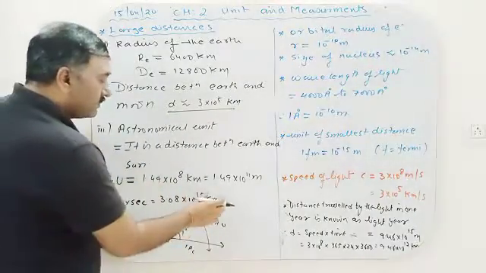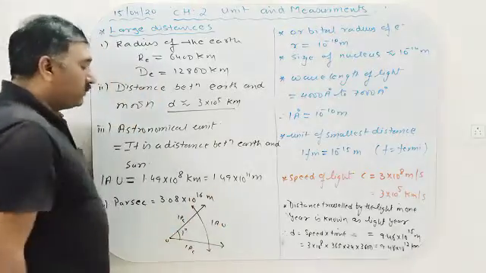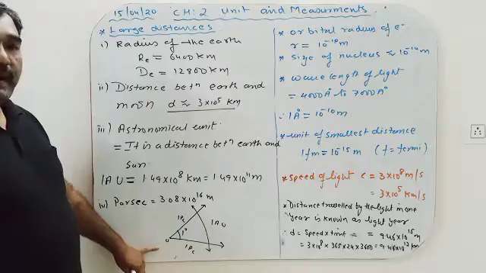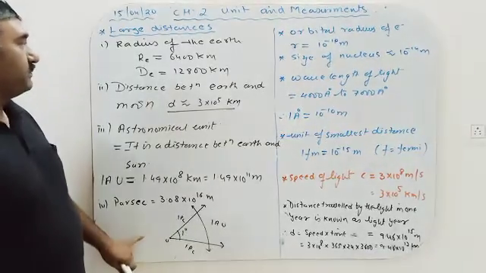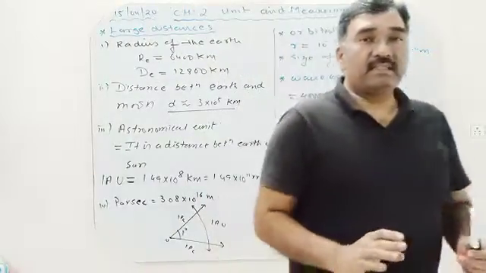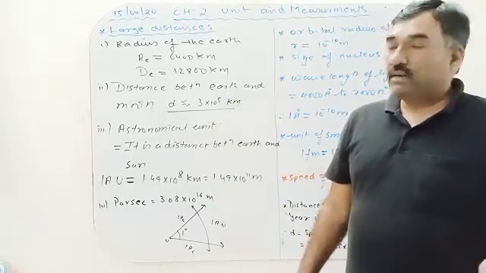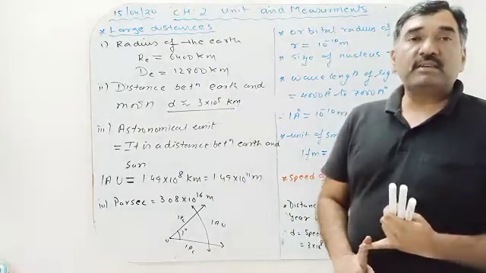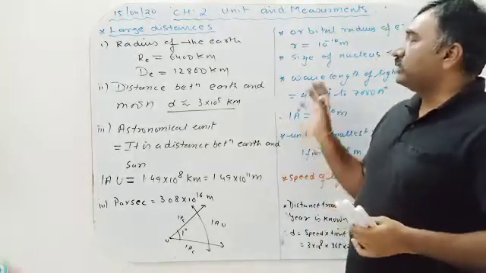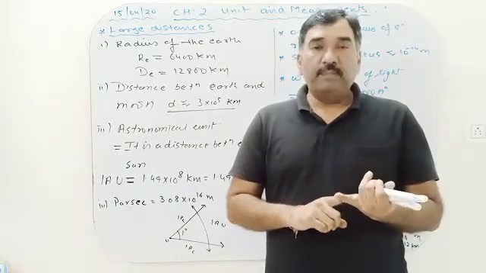Sorry, 16 meter. 3.08 into 10 raised to power 16 meter, that is 1 parsec. And we will find out how we can calculate this. So these are some of the information for the measurement of large distance. But how these distances can be calculated, we can learn in the next topic, that is parallax method for the measurement of large distance.